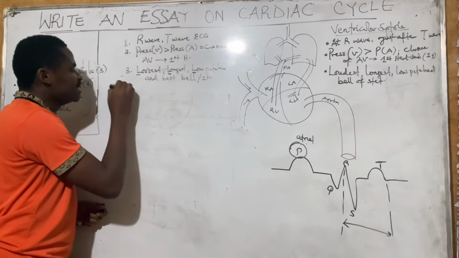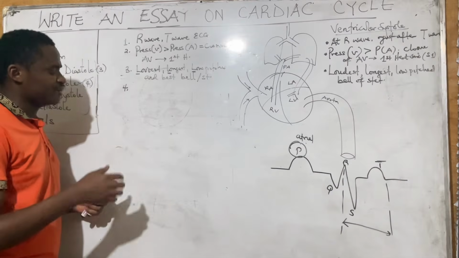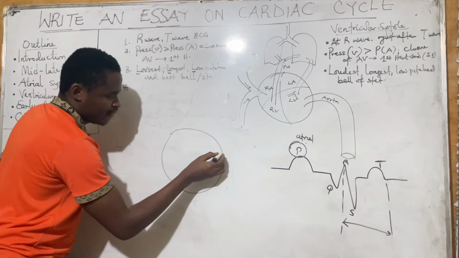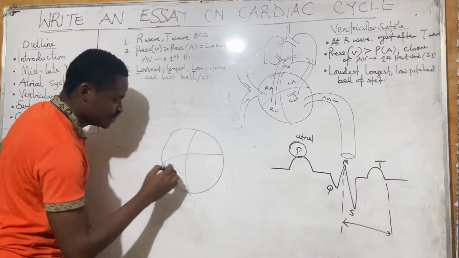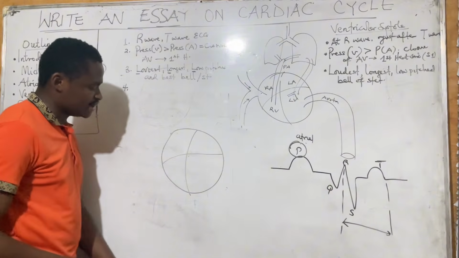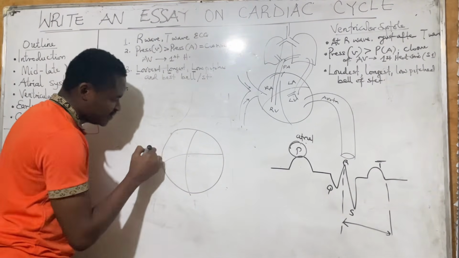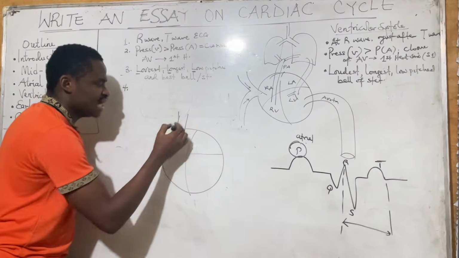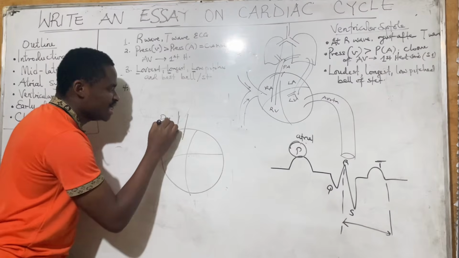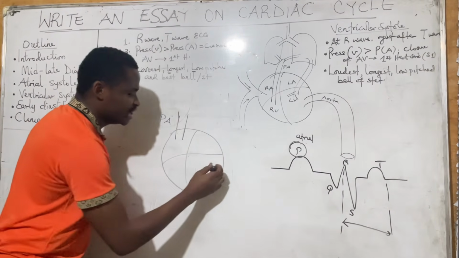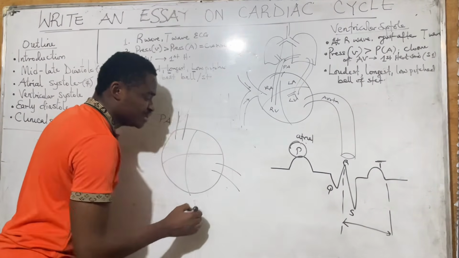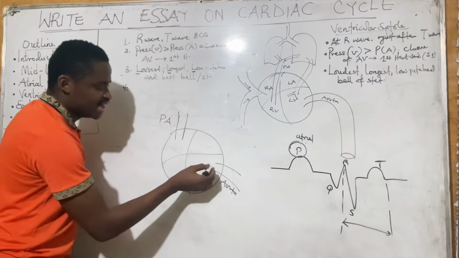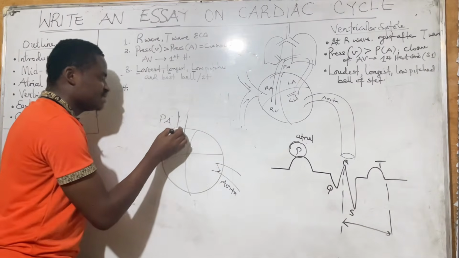Now, the fourth point is that pressures are now building up. Listen, you get to see something like this. We have our heart like this. I've shown you this diagram for quite a while now. Remember I said that the outflow on the right is what we call the pulmonary artery. What was the outflow on the left? The outflow was what we call the aorta. Now, the next thing that happens is that these valves are still closed.